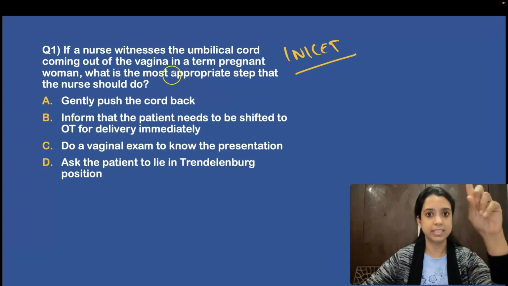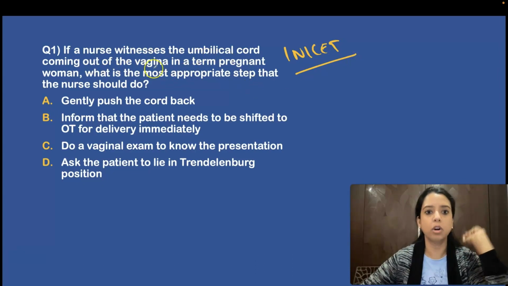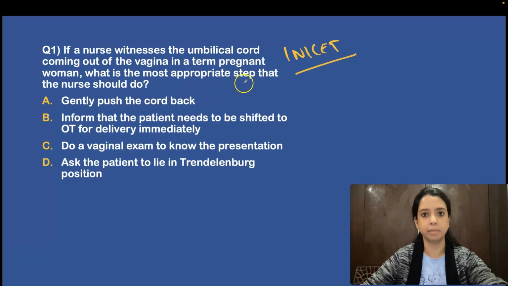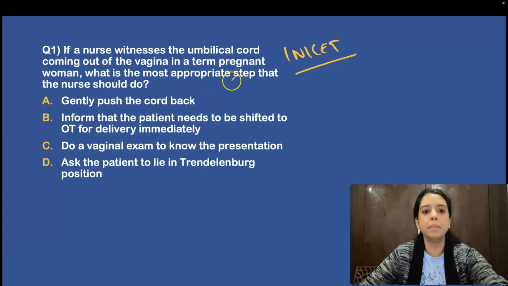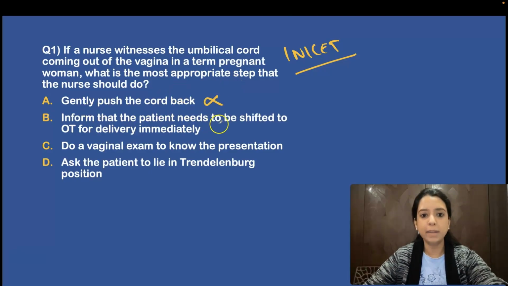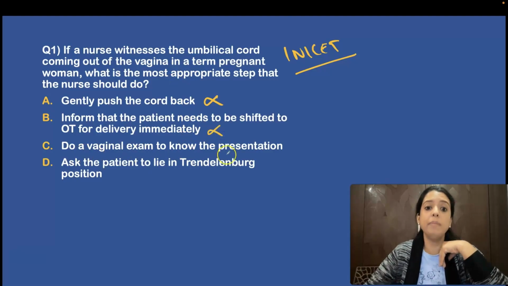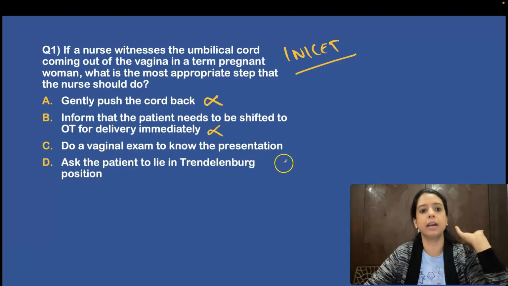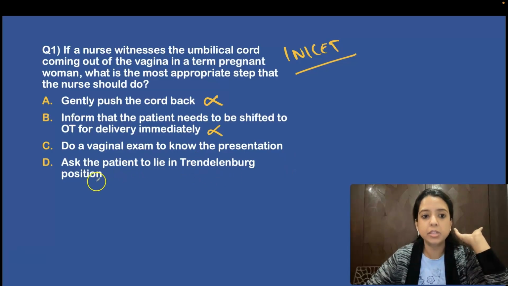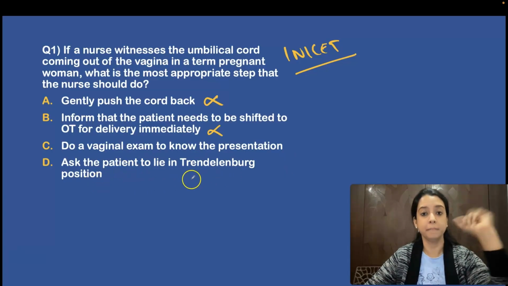Little tough question. See, nurse witness umbilical cord coming out. What is the appropriate step? ये तो easy है. अभी हमने पढ़ा expedite the delivery. ठीक है, तो gently push the cord back. Never. Inform that patient needs to be shifted in the OT for delivery. We don't know what stage of labor she is in. So definitely no. Do a PV examination. Yes, this seems correct. या फिर ask the patient to lie in Trendelenburg.